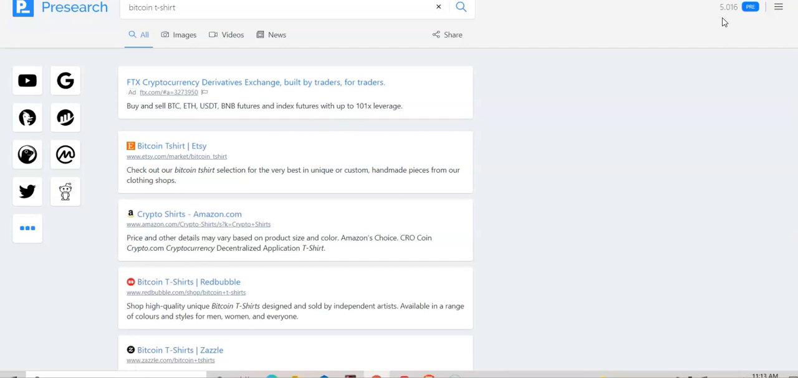That's how much PRE that I have earned just from using the search engine. So about a quarter per PRE. I've been using the search engine for about a day and a half, and I've earned, what's that, $1 and a quarter just for using this search engine. Now, when I search Bitcoin t-shirt, the search result we get is FTX.com. So the FTX cryptocurrency marketplace is running an ad here.